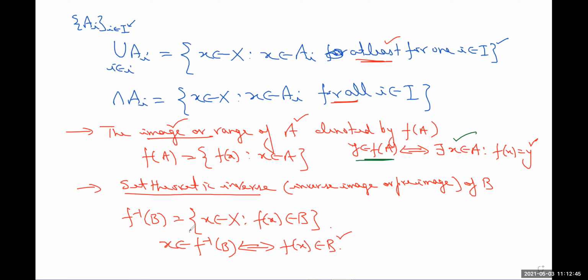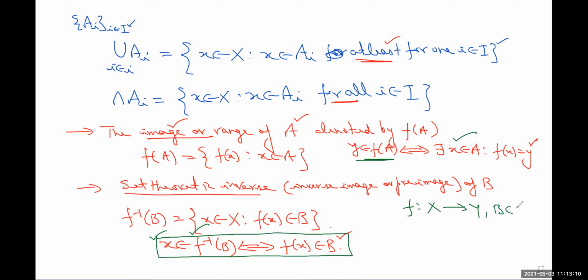And in case of set theoretic inverse, we have this relation. Now using this, another important observation here: suppose f is a mapping from X to Y, and B is a subset of f of X, I mean the range set.